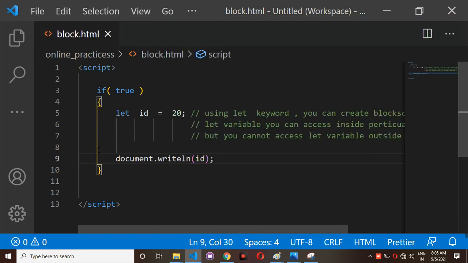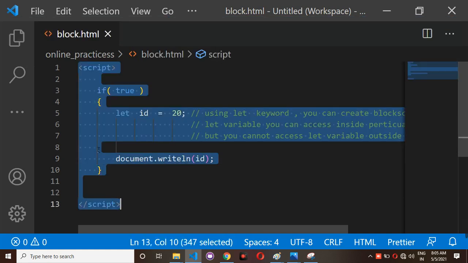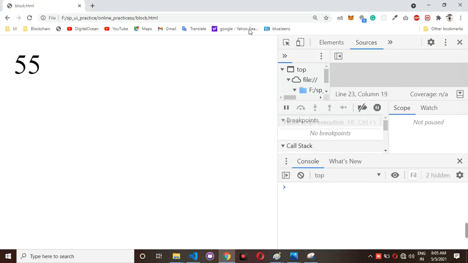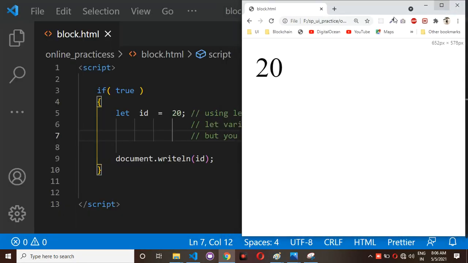Observe here. I can access this variable inside this block only. This id is one of the block scope variables, and for that you have given 20 as a value.